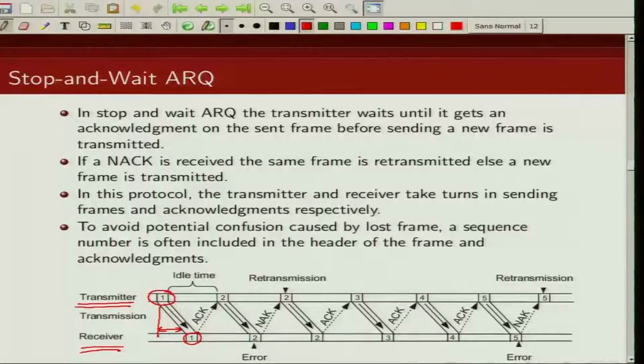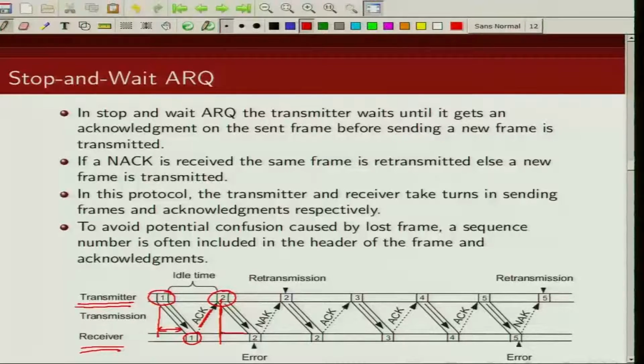And using this CRC code it detects whether the packet is in error or not. So in this case the packet is not in error, so it sends a positive acknowledgement back to the transmitter. At this time instance the transmitter has received an acknowledgement of frame number 1. So now it is going to send frame number 2.